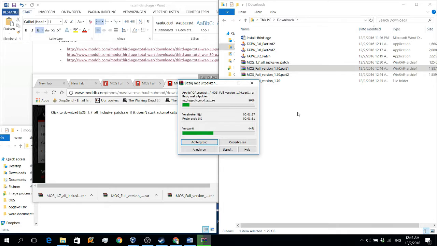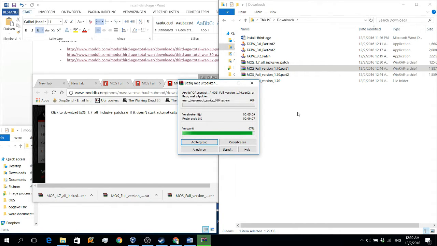We will extract part 2, move it to the first folder, and overwrite the files that have to be overwritten. Then we will extract the patch, and also move it to the first folder, and that will also overwrite a few files.